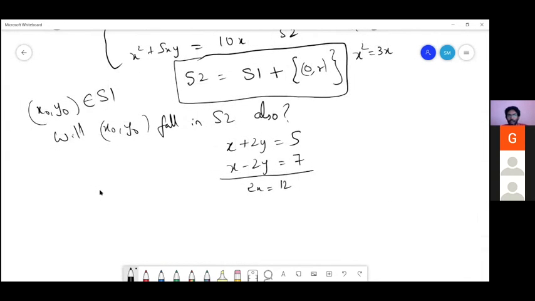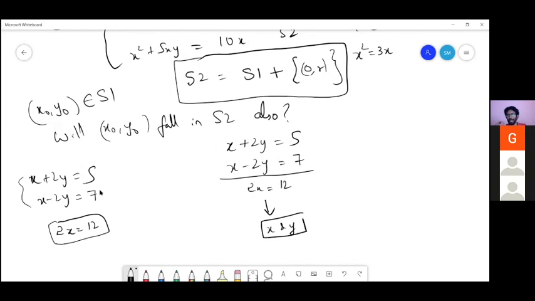So I have a system here. I have a system of x plus 2y is equal to 5 and x minus 2y is equal to 7 is one system. And now I have got another equation as 2x equal to 12, right? Now in this method, we'll continue this method to find the value of x and y, right? So now what is happening here? What can you say about this system and this system?